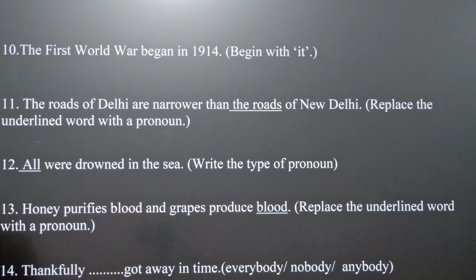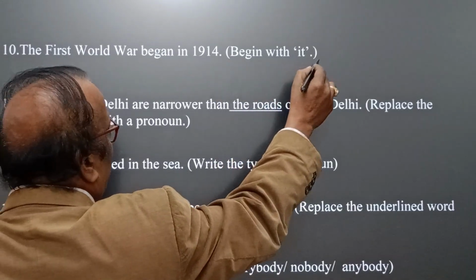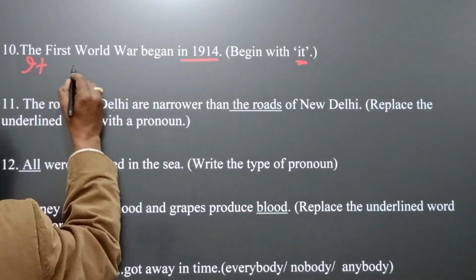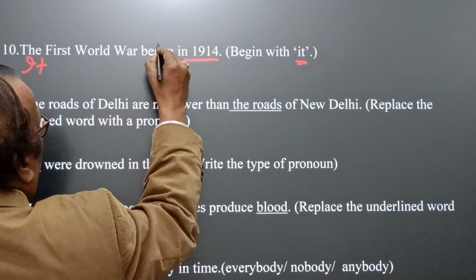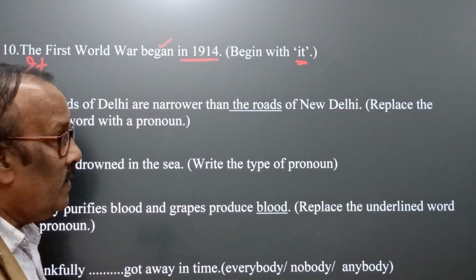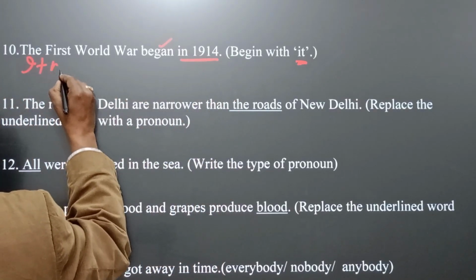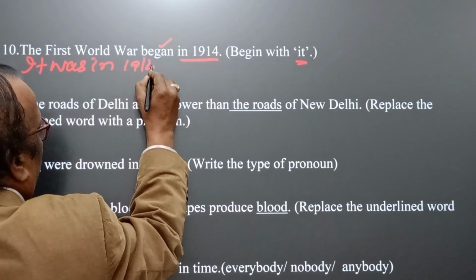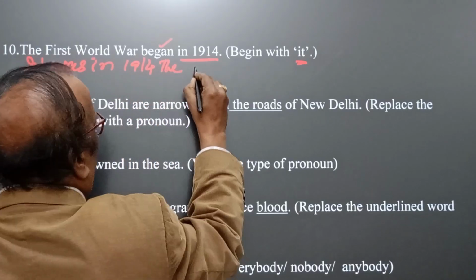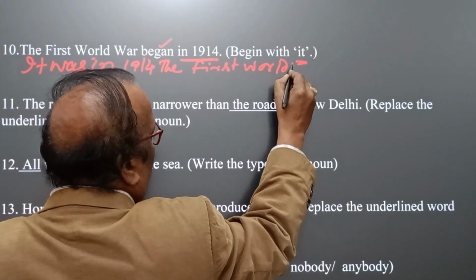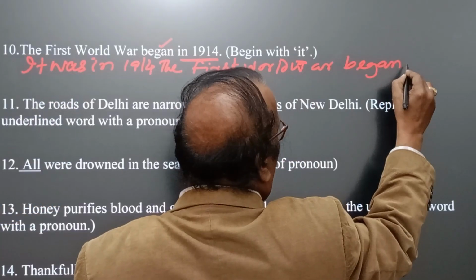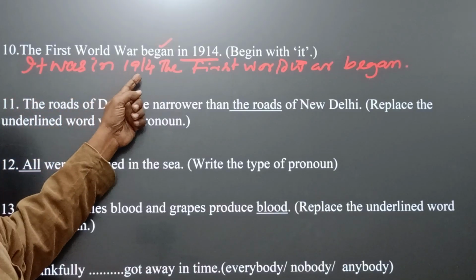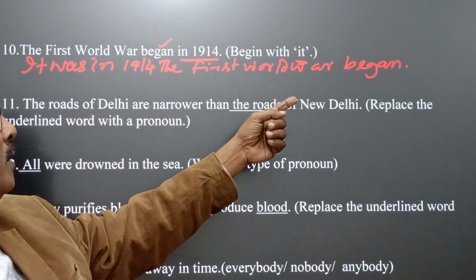Question number 10. The First World War began in 1914. Okay. Here the instruction is begin with it. Here tense is began. Therefore in past tense. Yes, then it was in 1914. Yes, the First World War began. Yes, it was in 1914 the First World War began.